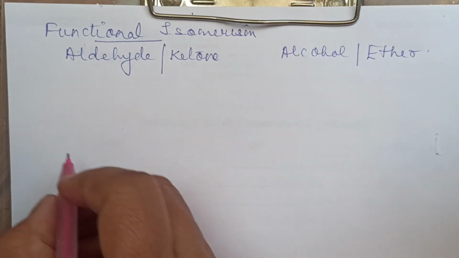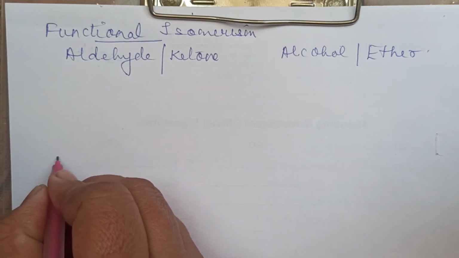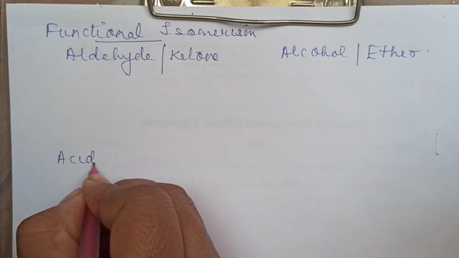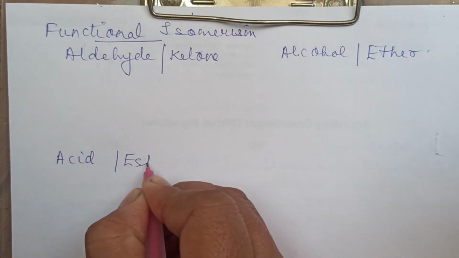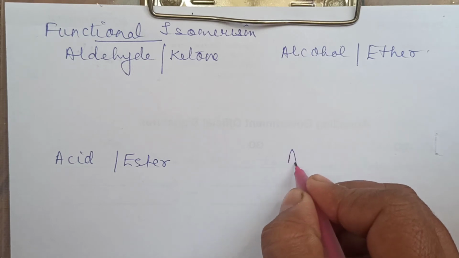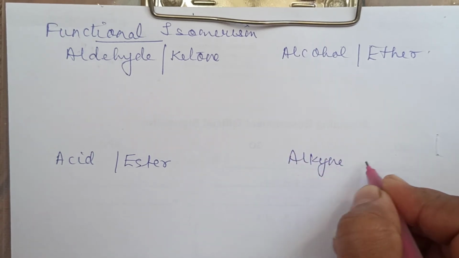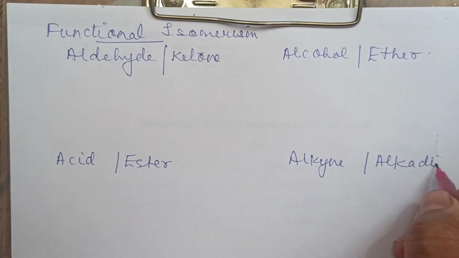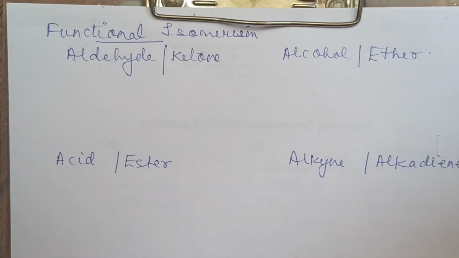Now I will write down the examples. Let me write all the categories first. Carboxylic acid with ester. This will be functional isomerism. Then you can have alkyne with alkadiene. You remember that word root? If the same double bond is coming more than once, the word root is written and an a is added to the word root.